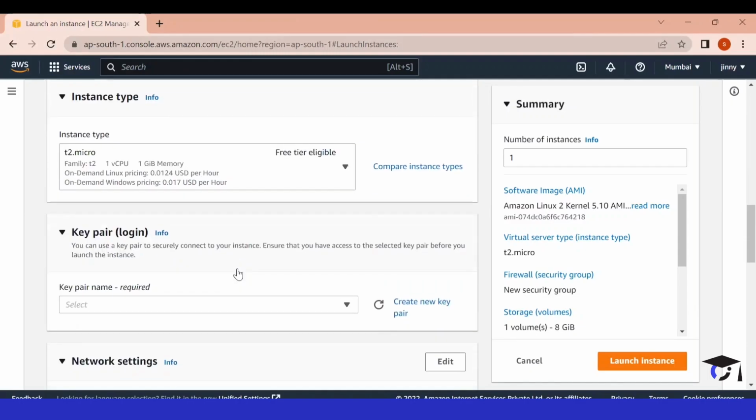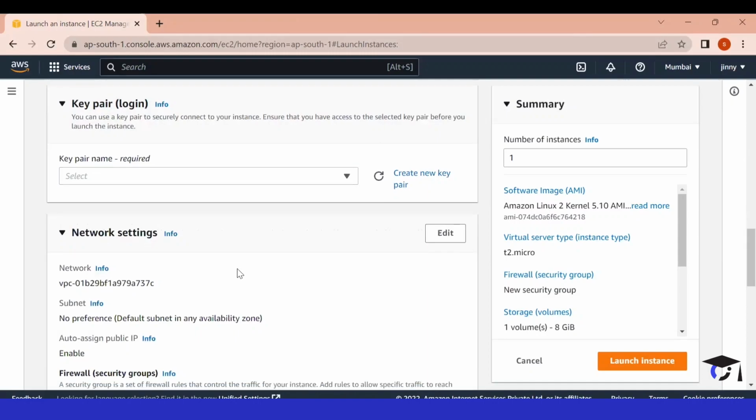After selecting the correct instance type, we will have to select a key pair. This key pair is very important because we will use this key pair to log into our EC2 instance. We can click on create new key pair. Otherwise, if we have a key pair already created, then we can select it here.